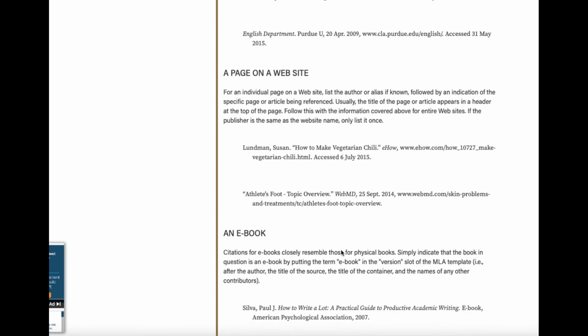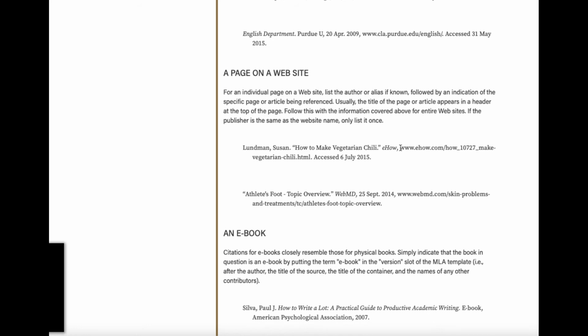Okay, and then they have different titles, a page on a website. Everyone did a page on a website for their research for what you're going to be doing now. You have the author, the title, the container, the URL without the HTTPS, and then the access date. Okay, so what you can do is you can go and find your URLs.